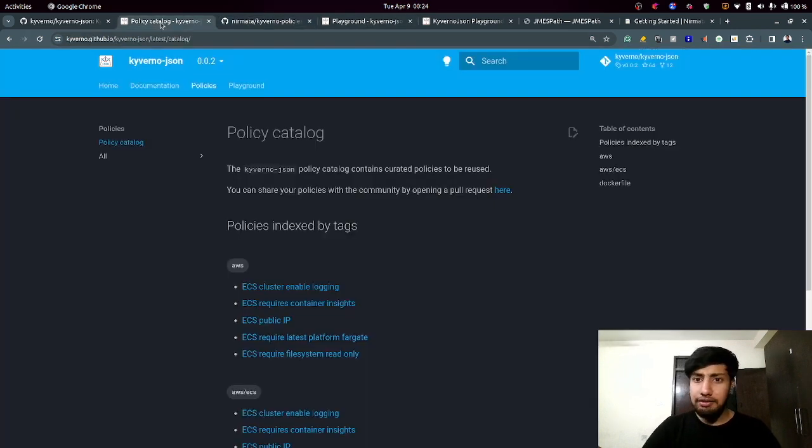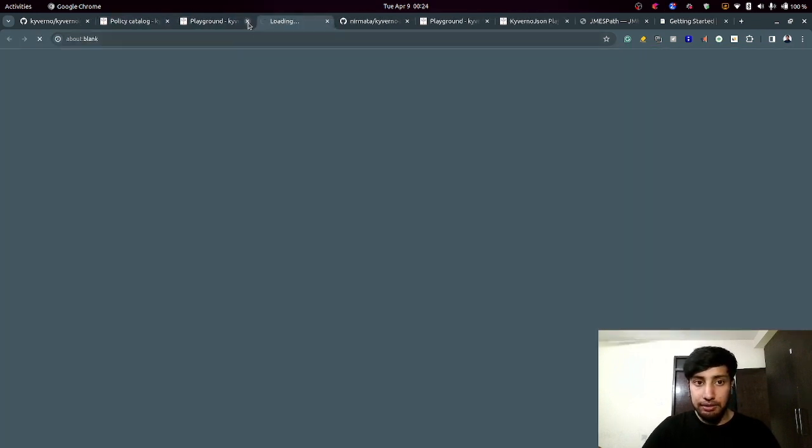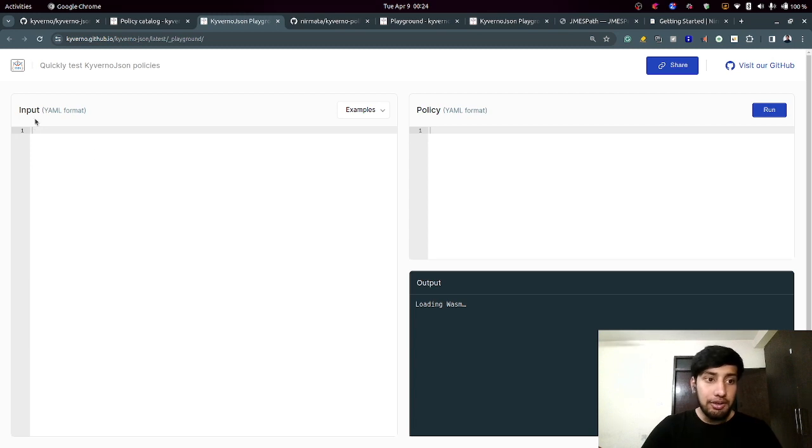Cool. There's one more thing I want to mention, and that is the playground. This is the main thing that I want to mention here. In the playground, on your left is your YAML format input, or you can even have a JSON input. That's okay. This left side is going to contain your payload, whereas your right side is going to contain your policy content.